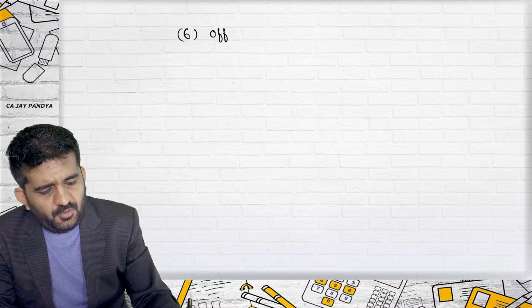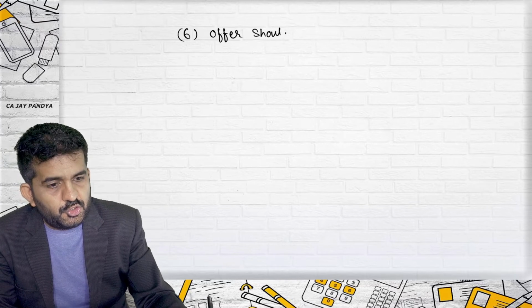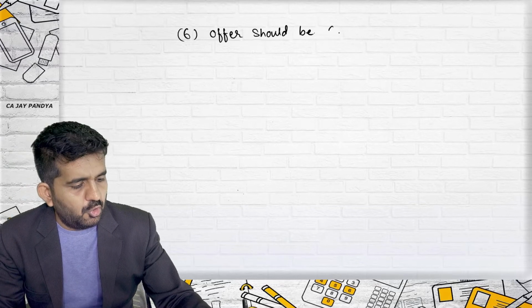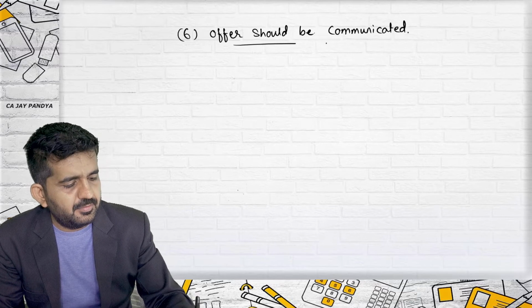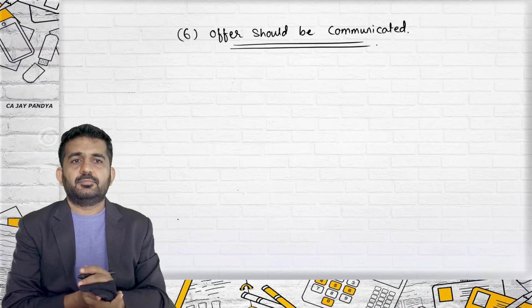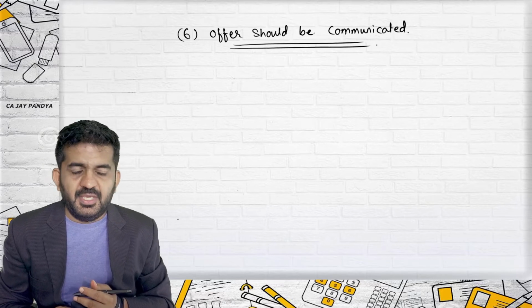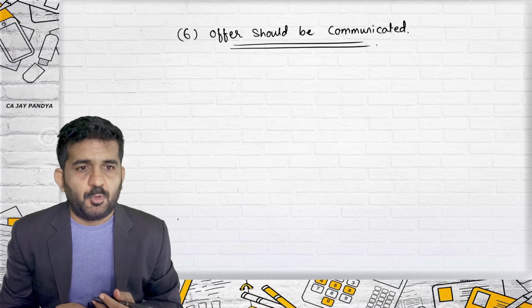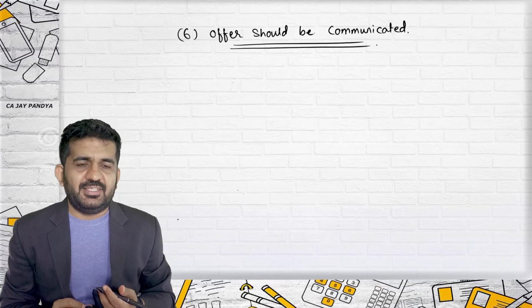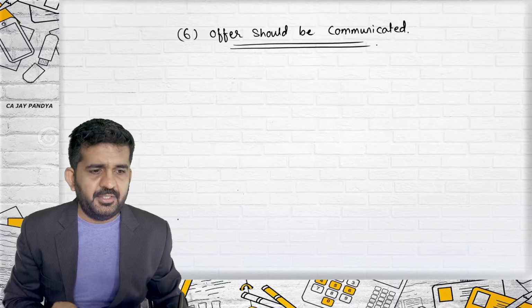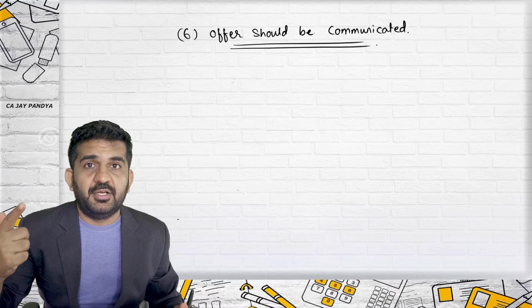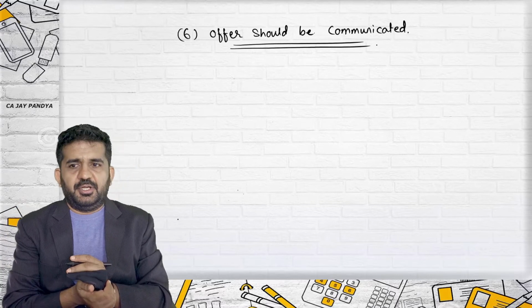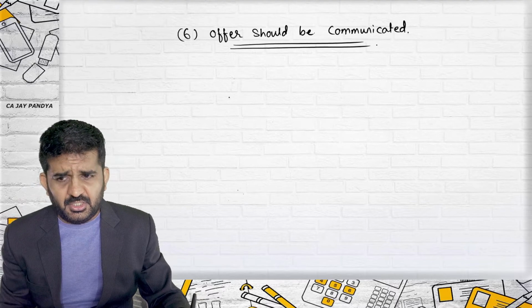Number 6. Offer should be communicated. One of the most important parts, try to concentrate. We normally take this example to explain one point, and it is a 5-10 minute example. Offer should be communicated to the offeree. Try to concentrate. I will be taking some of your doubts from the chat.